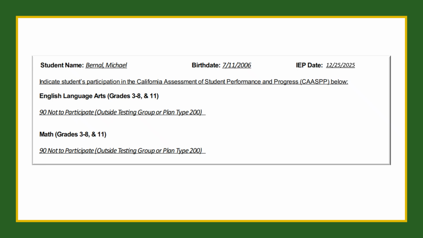When indicating the student's participation in CAASPP, only select code 90, not to participate, if the student will remain outside of the testing range and will not participate in the assessment before their next annual or plan review meeting. Otherwise, appropriate supports and accommodations should be identified.